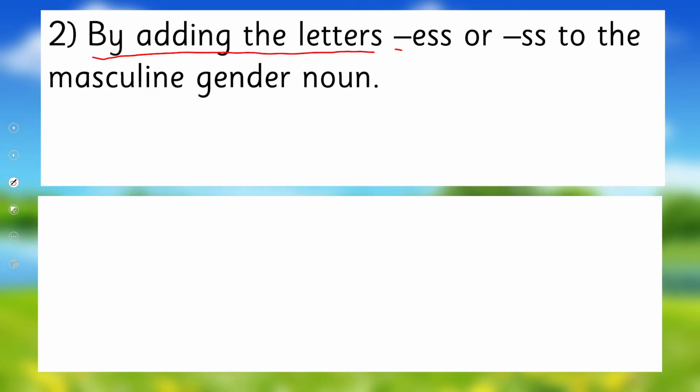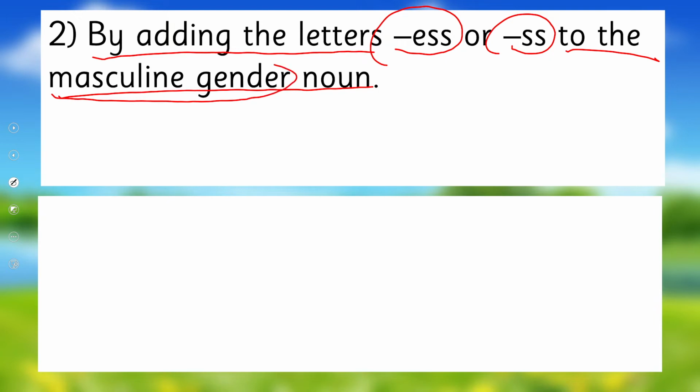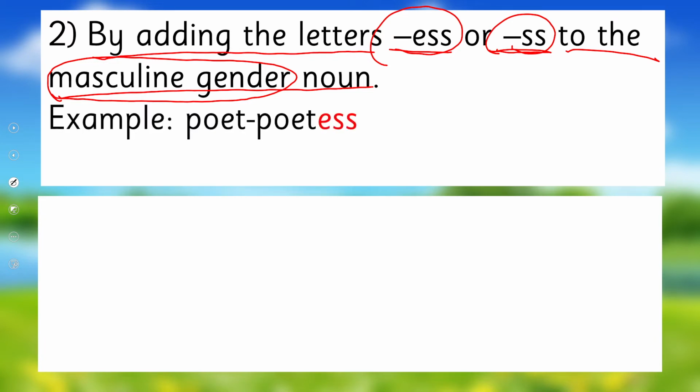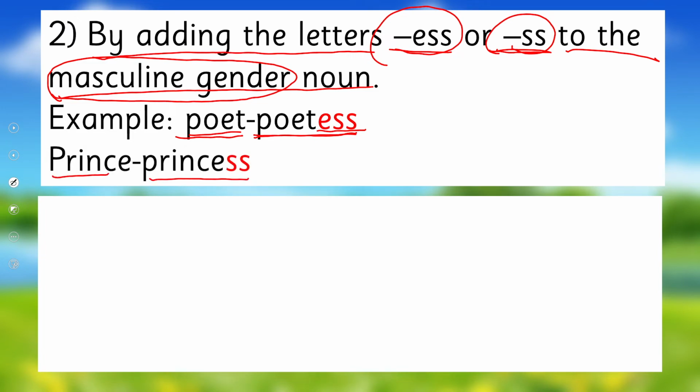For second type, we need to learn the rule how we can do it by adding the letters ess or ss to the masculine gender noun. So what happens, you are given masculine gender noun, you can add ess or ss to make its feminine gender. For example, poet. Now by adding ess to it, poetess, it becomes feminine noun. Prince, princess. Now I have just added ss, it's masculine gender, and it becomes feminine by adding ss, right?